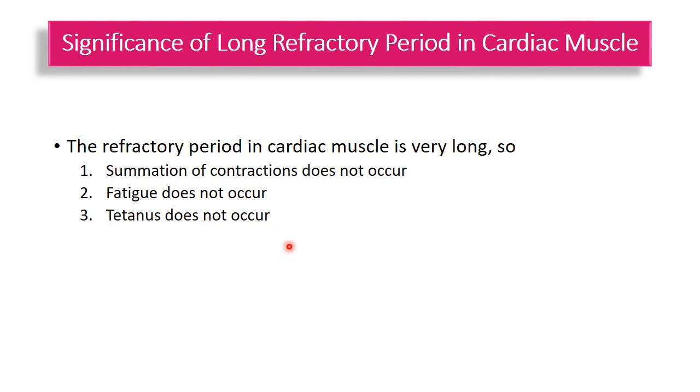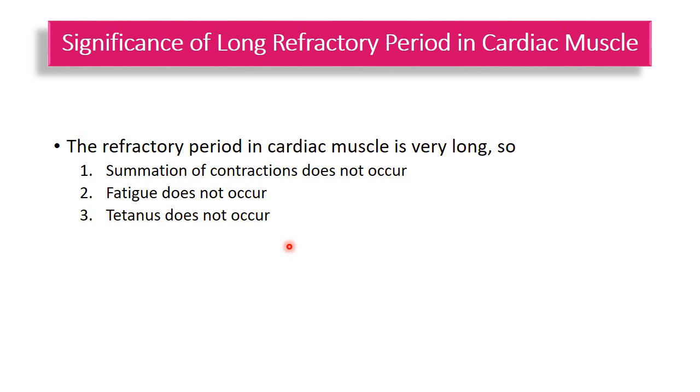Moreover, tetanus, which is the state of sustained contraction, meaning continuous contraction due to multiple stimuli, cannot be produced in the cardiac muscle. This property is very important since the heart has to perform the function of pumping. For this, it must relax to get filled up again and then contract to pump out the blood.